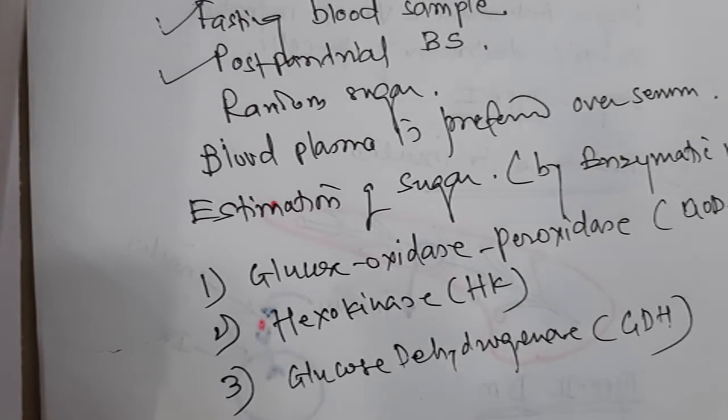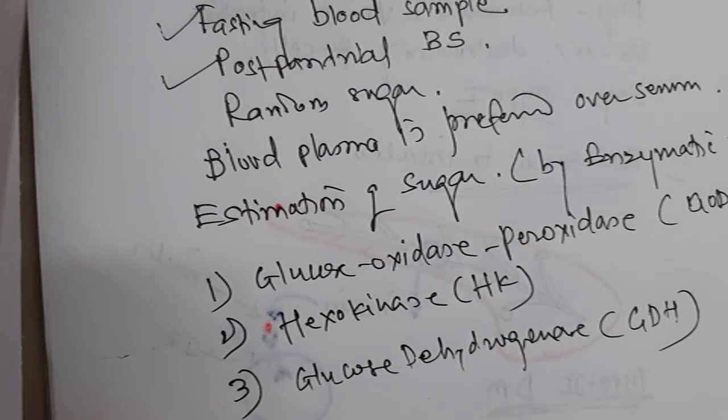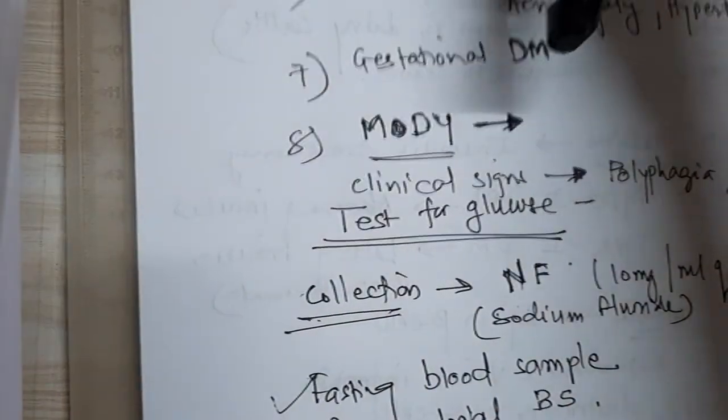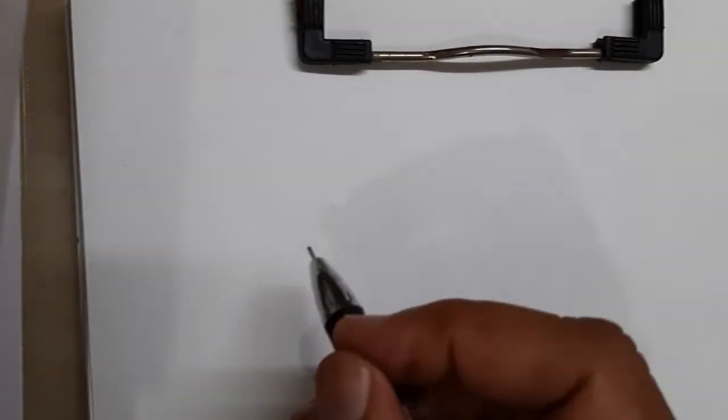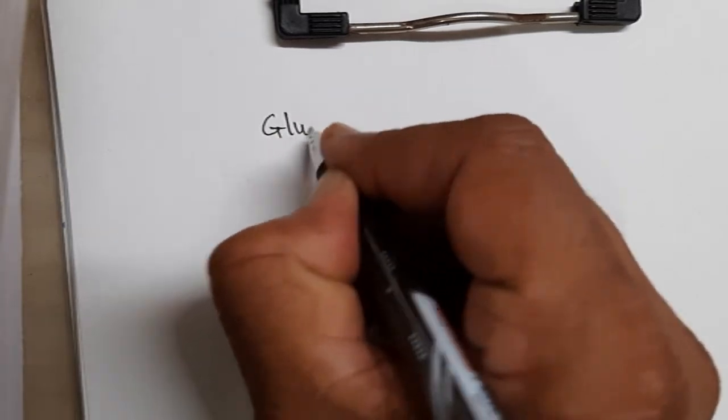So these are the three important methods you remember for estimation of sugar in the blood from the plasma. Okay, so it is in the syllabus, the detailed method should be known. So I'll tell you how this glucose oxidase peroxidase works.